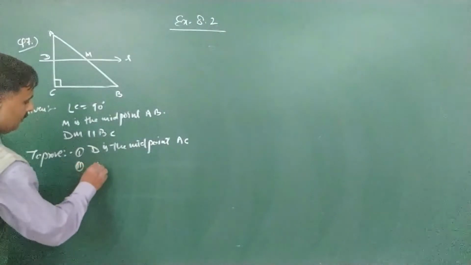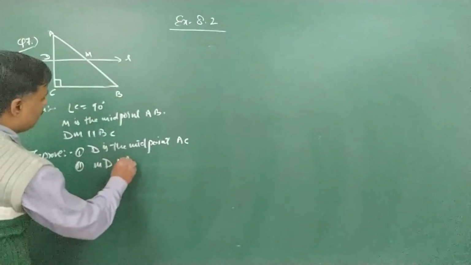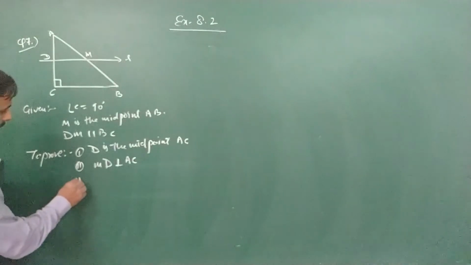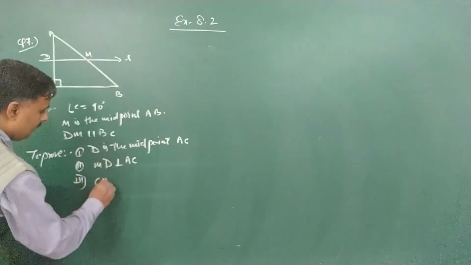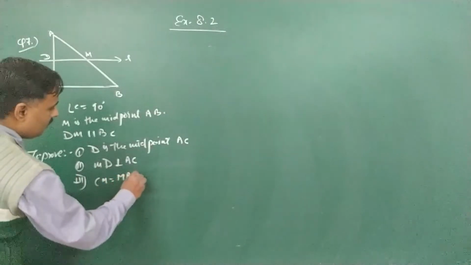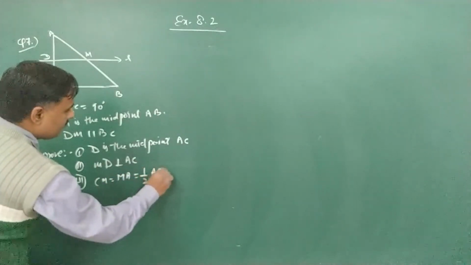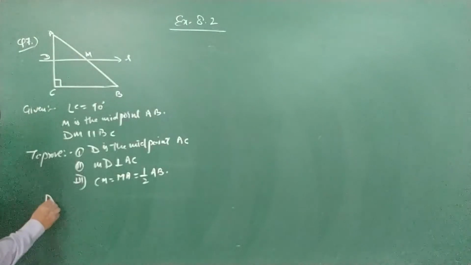Second one is MD is perpendicular to AC. And third one is CM is equal to MA is equal to half of AB.